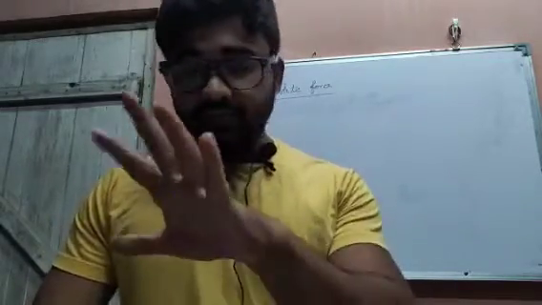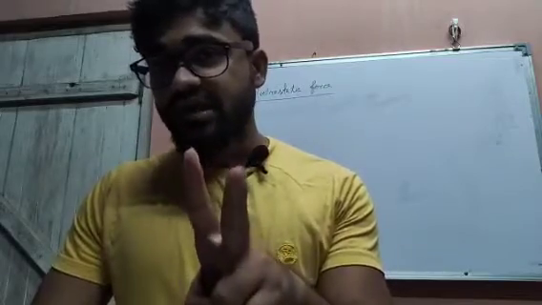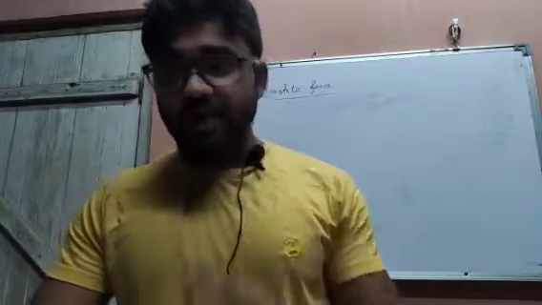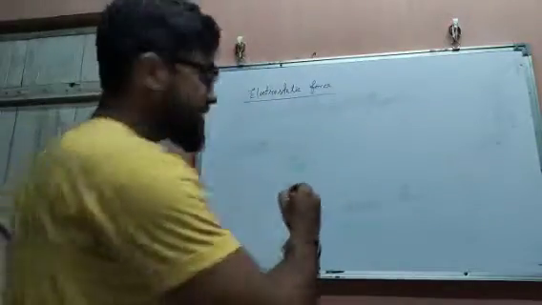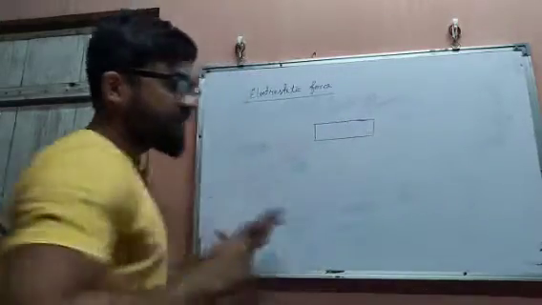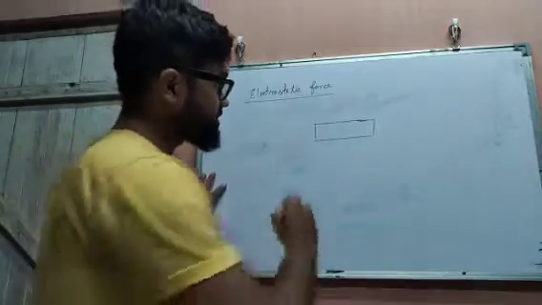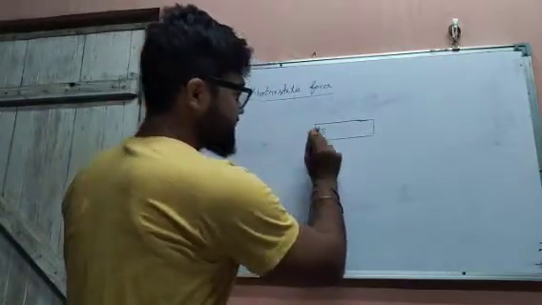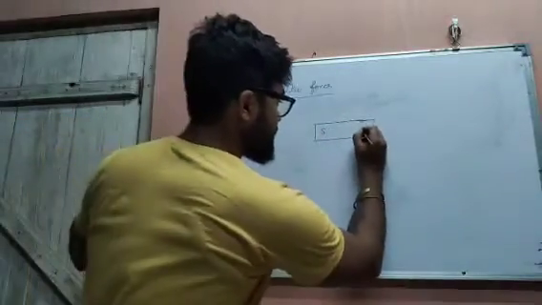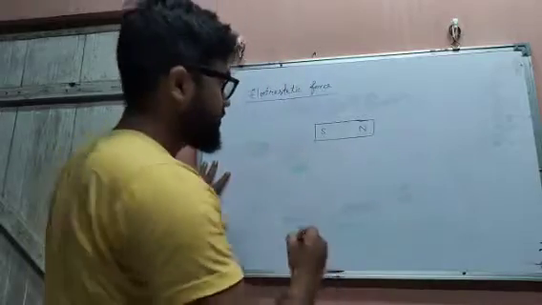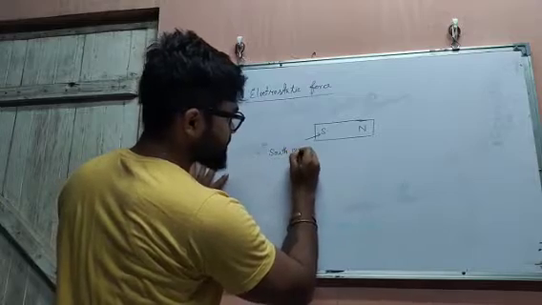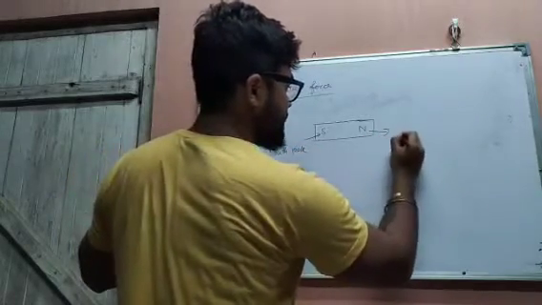Now a question arises: consider there are two types of magnets. In this chapter we are going to discuss the bar magnet. So what is a bar magnet like? See, a bar magnet is like that. This is a bar magnet. In a bar magnet there are two parts. For the bar magnet, this end is considered the south pole, and this end is considered the north pole.